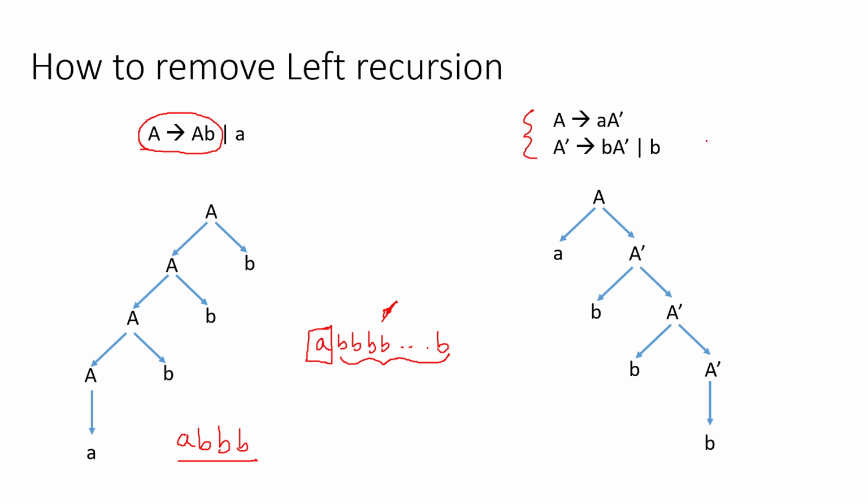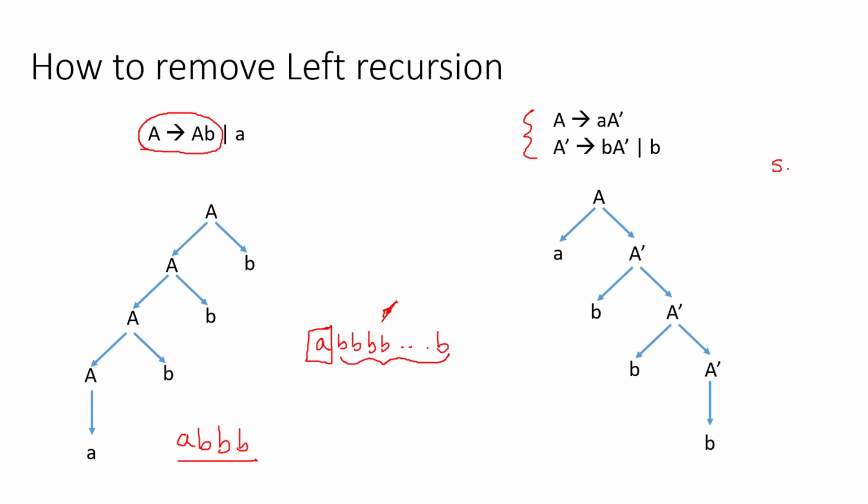And what is the purpose of this? The purpose of this A dash is to recur b as many times. But if you want to recur something, for example, if I want to recur say x many times from a symbol S, that means there are two ways.